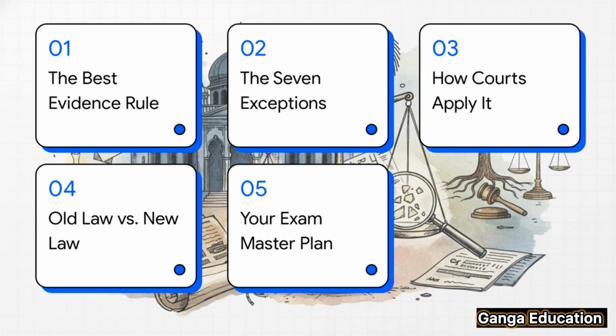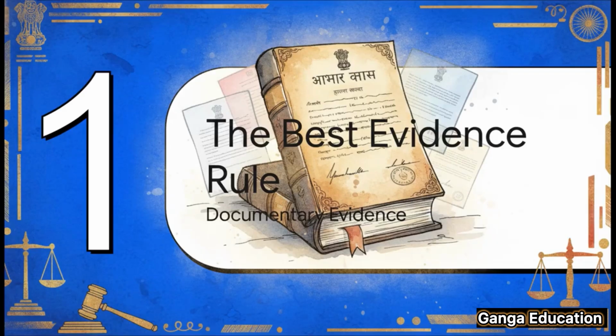Okay, so here's our game plan for today. First, we'll cover the best evidence rule, the main principle. Then, we'll dive deep into the 7 exceptions to this rule. After that, we'll see how courts actually apply this in real life. We'll also quickly compare the new law with the old one. And finally, I'll give you an exam master plan to help you score those crucial marks. All right, let's start with the basics.